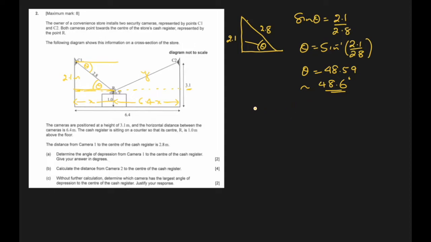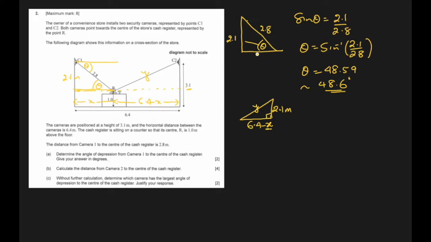So in this triangle, the base is 6.4 minus x. Okay, they want this. Now we have two variables here. This is again 2.1 meters. And they want us to calculate this distance. If we find x first, then only we'll be able to find y.